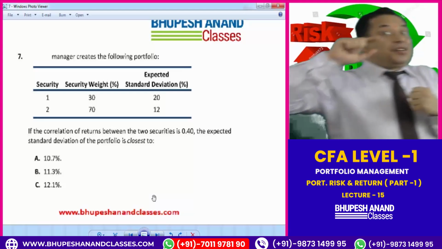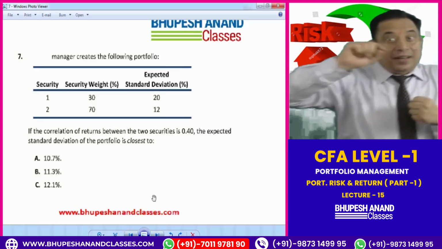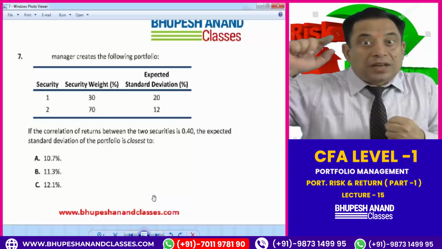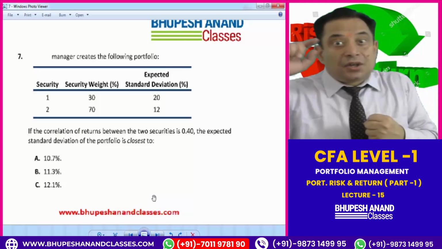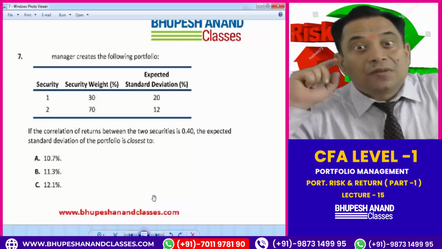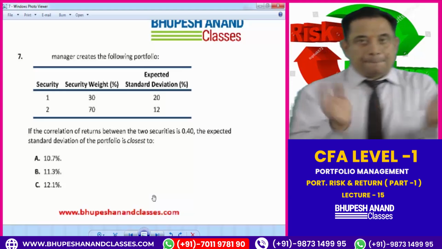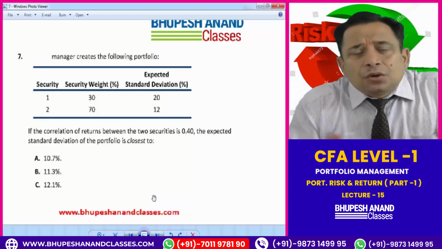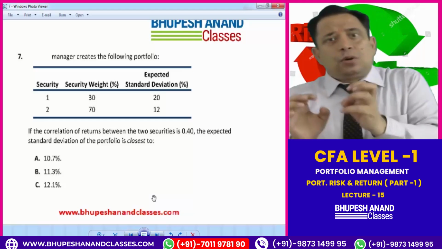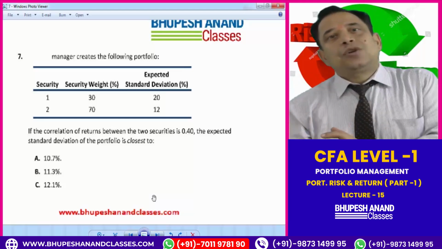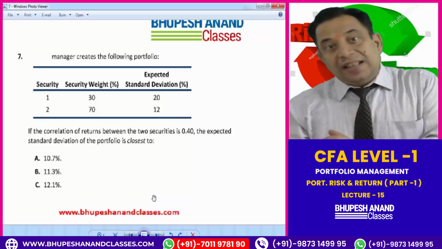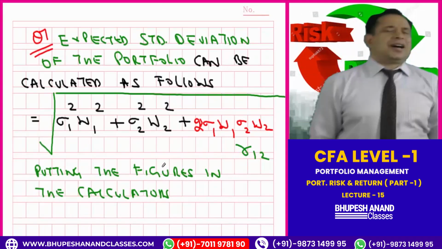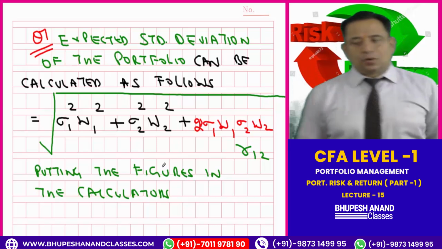That is standard deviation of 1 whole square, weight of 1 whole square, plus standard deviation of 2 whole square, weight of 2 whole square, plus 2 standard deviation 1, weight 1, standard deviation 2, weight 2 into correlation between 1 and 2, under the root. In the examination, some blank sheets are also given to you. Firstly we will calculate the actual return and actual standard deviation, and then we will see the correct answer. Please write down. I will feel happy if you write down.